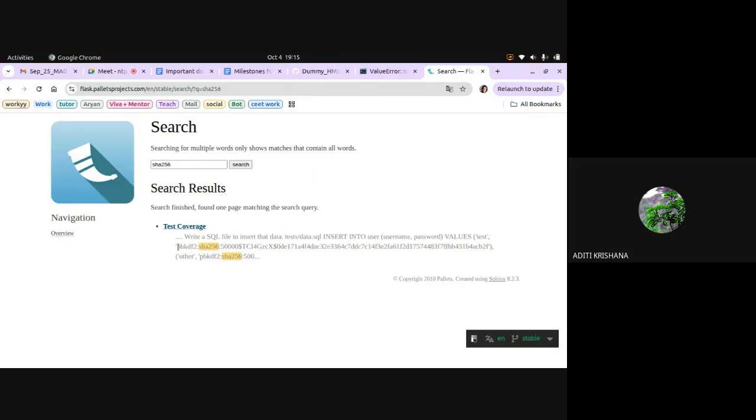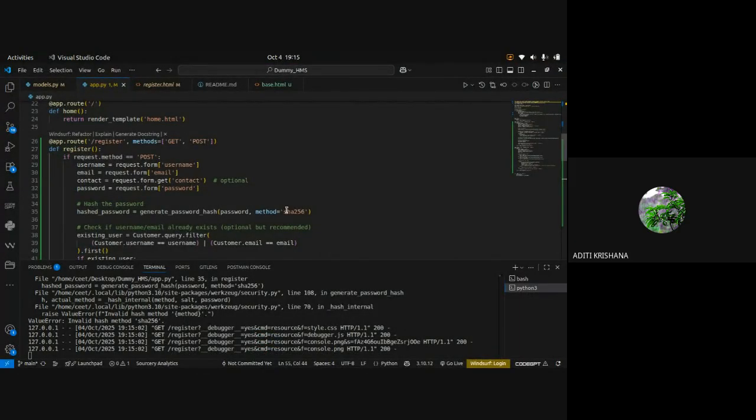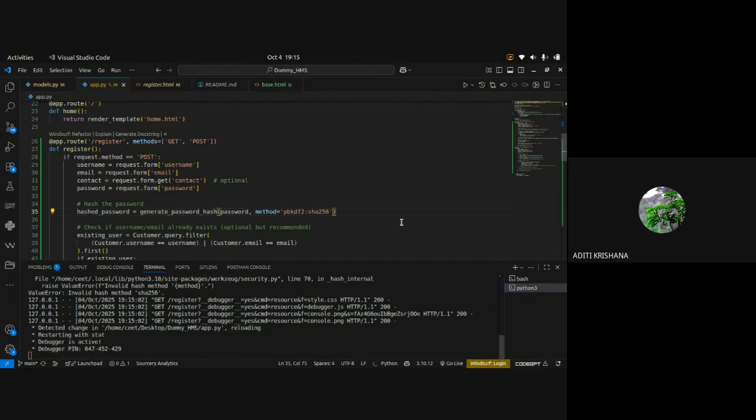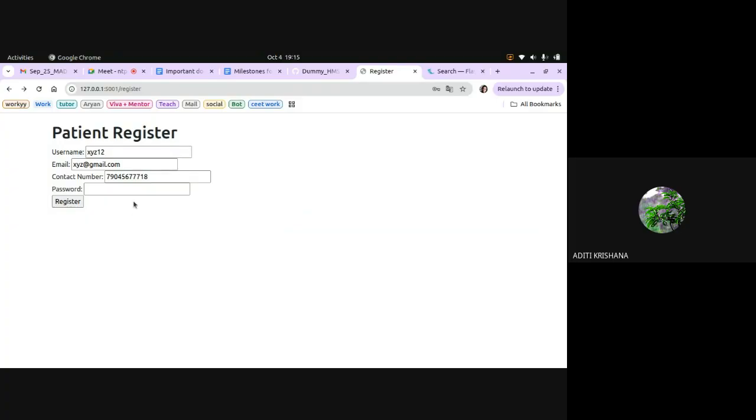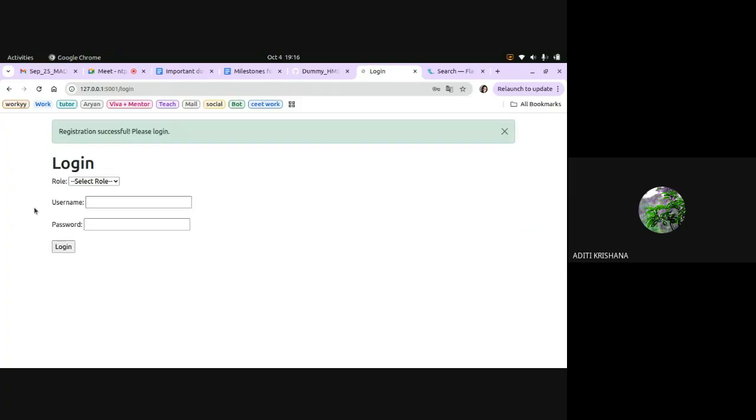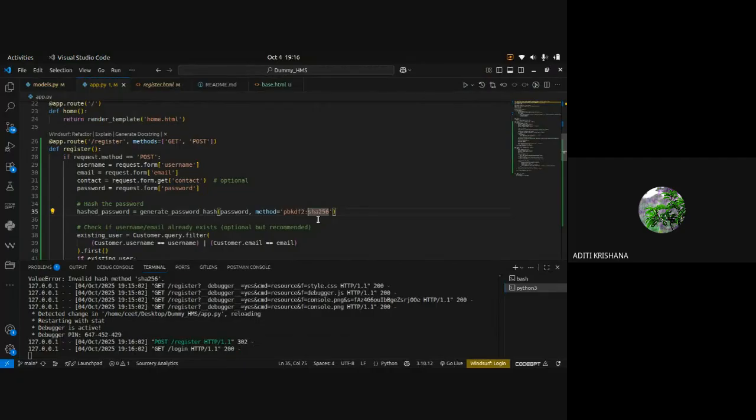Sorry, I wrote the method wrong. It should come like this. Yes, you can see a flash message is also shown, and the method which I used, SHA256, has been discarded by Flask, which I forgot.